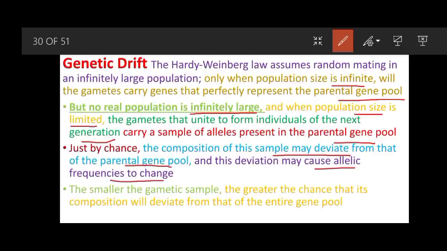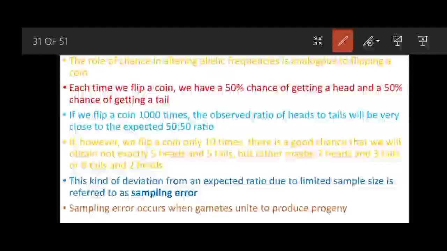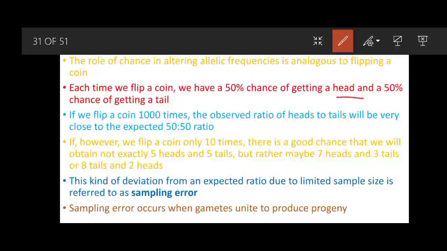So the smaller the gametic sample, the greater the chance that its composition will deviate from that of the entire gene pool. In this regard, we can look at an example of a coin. If we flip a coin, each time we have a 50% chance of getting heads and a 50% chance of getting tails. If you flip a coin 1,000 times, the observed ratio of heads to tails will be very close to the expected 50-50 ratio.